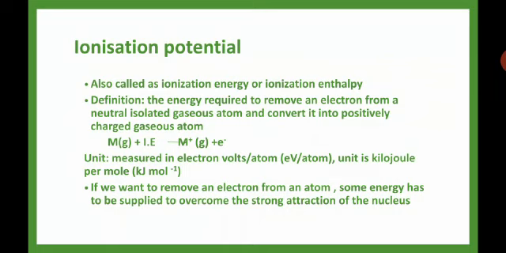Ionization energy is the energy required to remove the electron. Down the group, what happened? I have said in the previous slide, the atomic size will be increasing so that the electrons will be loosely bound. So more energy is not required to remove the electron. So down the group, the ionization potential decreases. While going across the period, what happens? Nuclear pull is more, so the electrons are tightly bound. We need more energy to remove the electron. So ionization energy increases across the period.